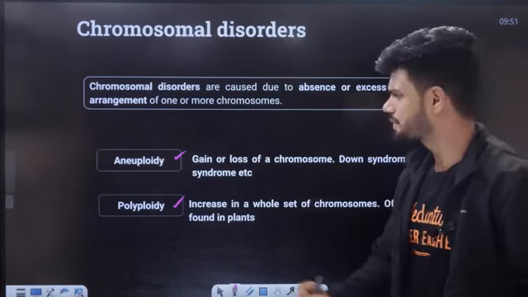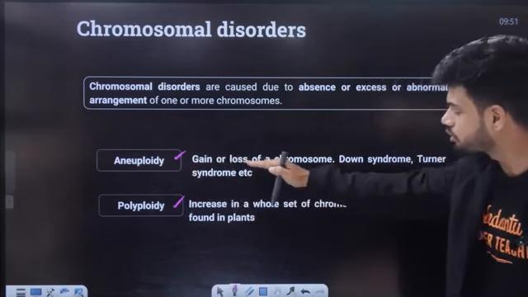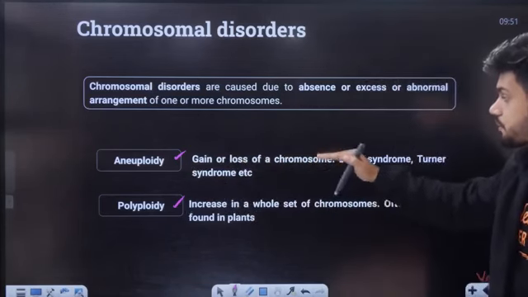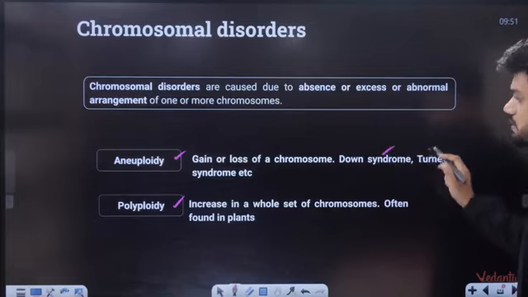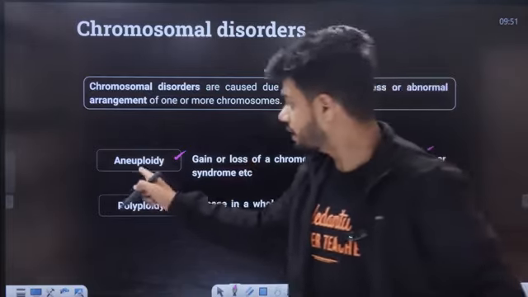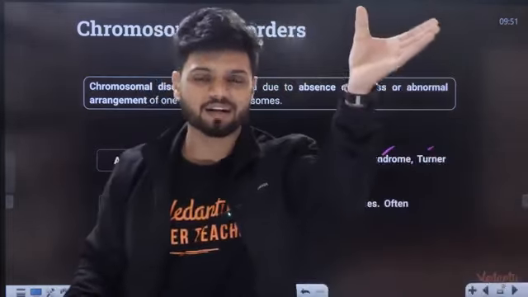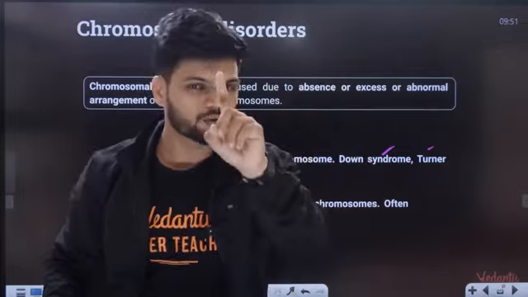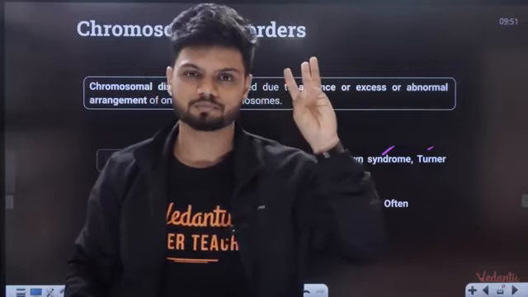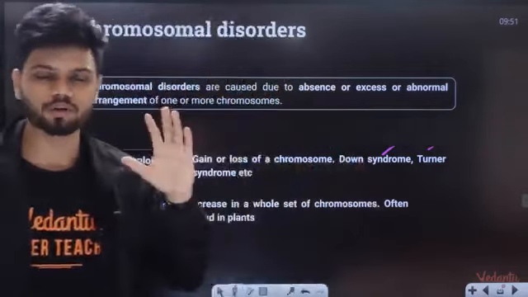Now what is the difference? Aneuploidy is gain or loss of chromosomes, Down syndrome, Turner syndrome. In aneuploidy, 1 chromosome is added or 1 chromosome is removed, 1 or 2, maximum 3. So monosomy, trisomy you can learn here.